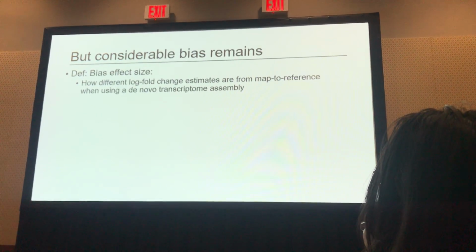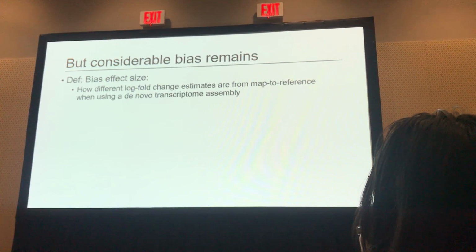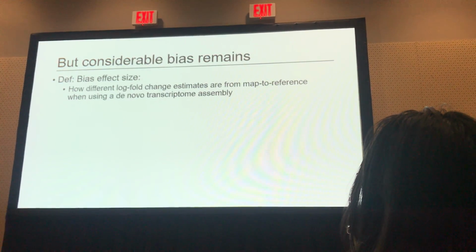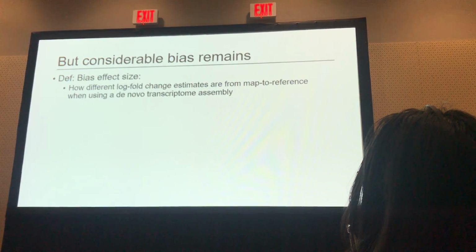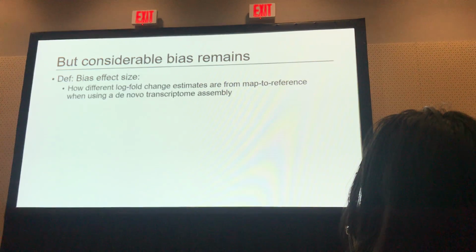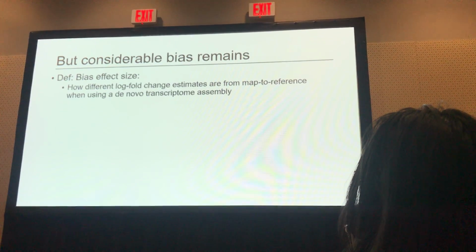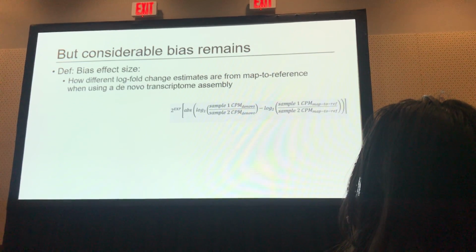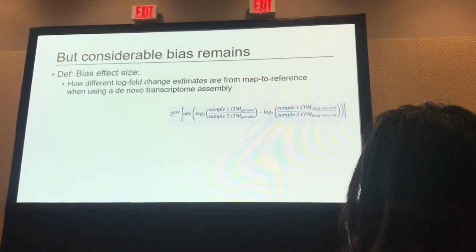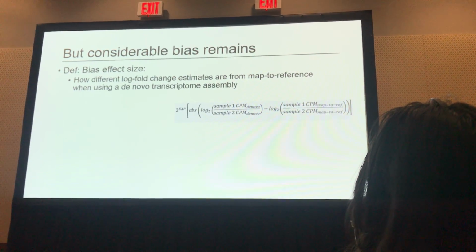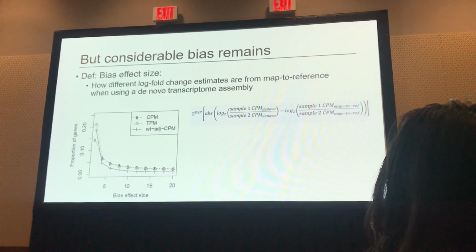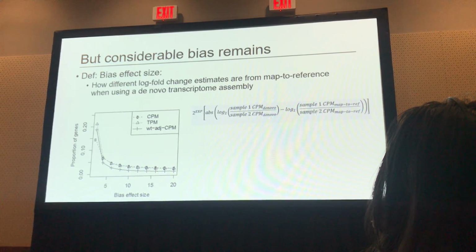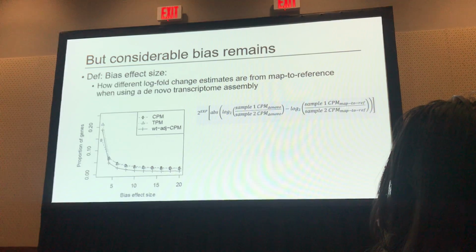And so we're going to define something called a bias effect size, which is how different the log-fold change estimates are from the map to reference when using the de novo transcriptome assembly, right? Is there some subset of genes that show wide variation in the direction of bias between samples that might impact differential expression? This is the math. If you want to look at it, I don't have time to talk about how it works, but it's some simple algebraic rearrangements.